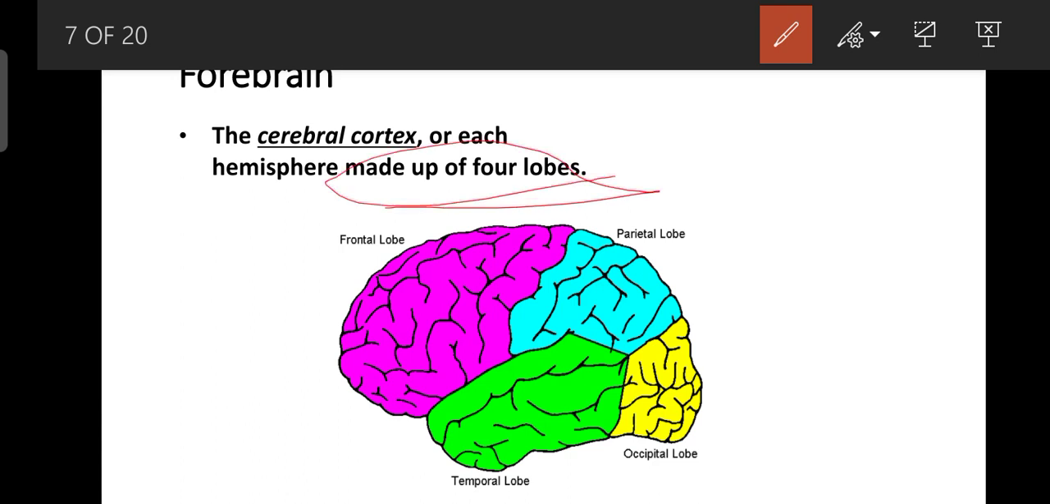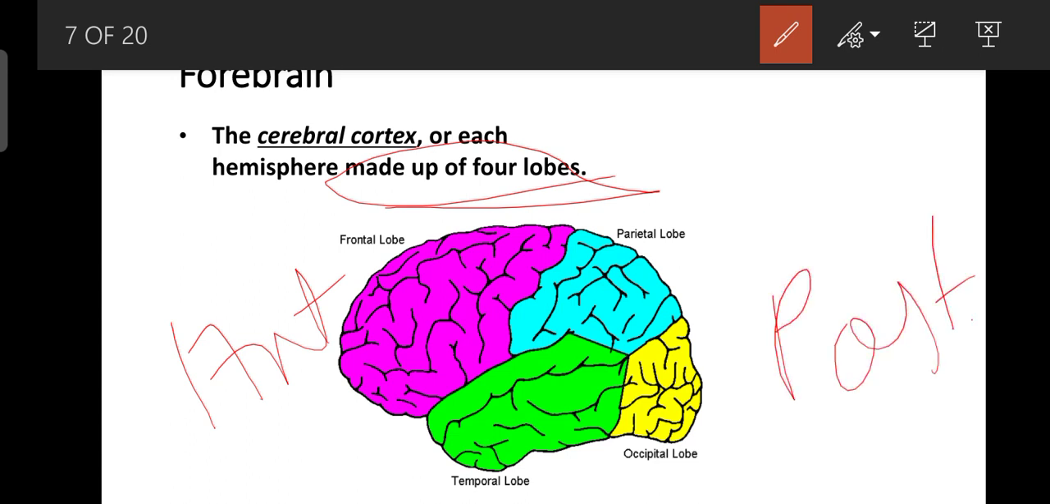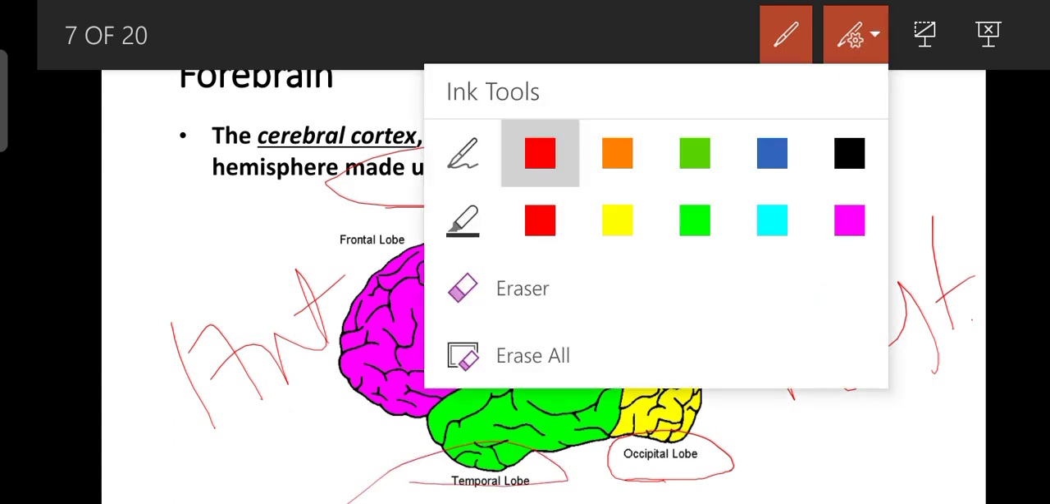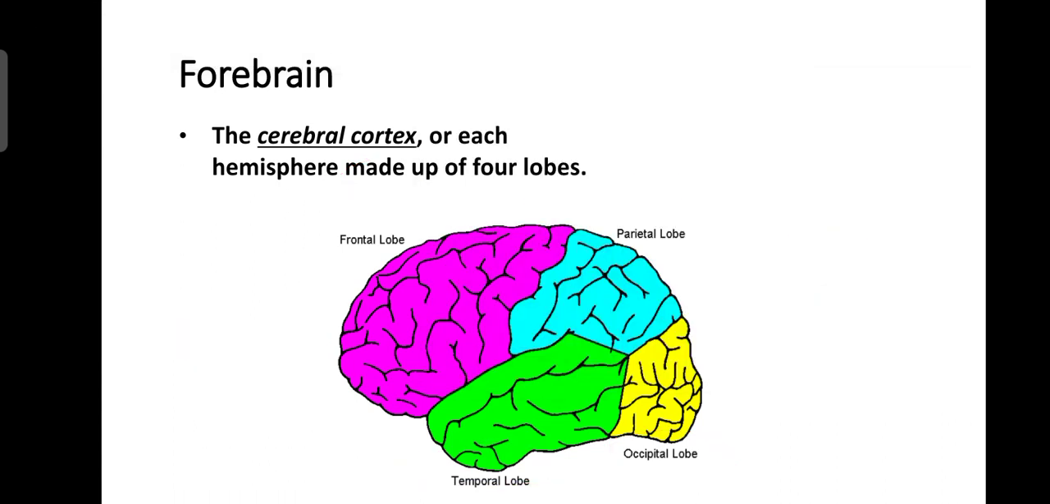So it is made up of 4 lobes. First, this is the anterior and this is the posterior side. So anteriorly the frontal lobe is present, then superior posteriorly the parietal lobe, and then in the posterior part the occipital lobe is present, and in the lateral part the temporal lobe is present. So this is the structure of the cerebral cortex.